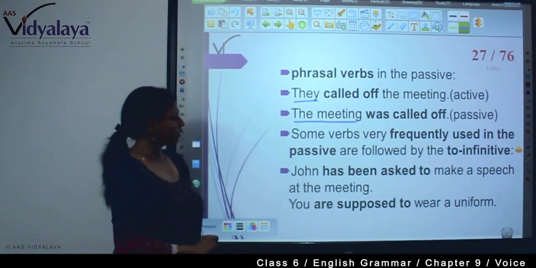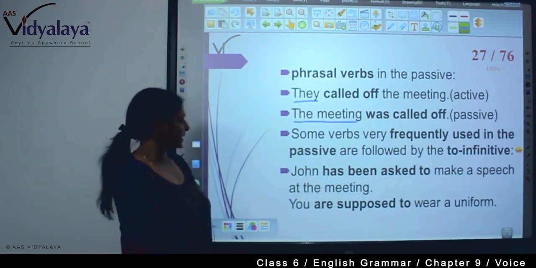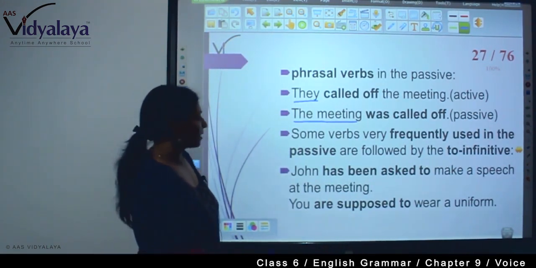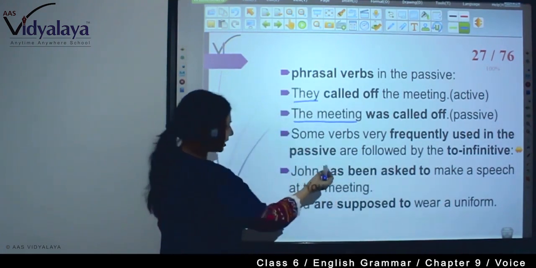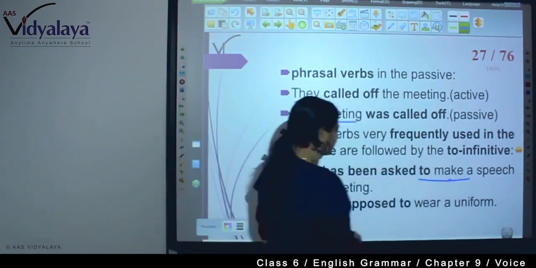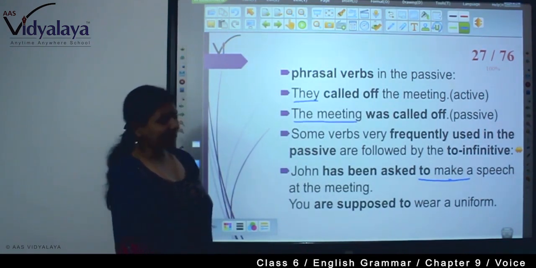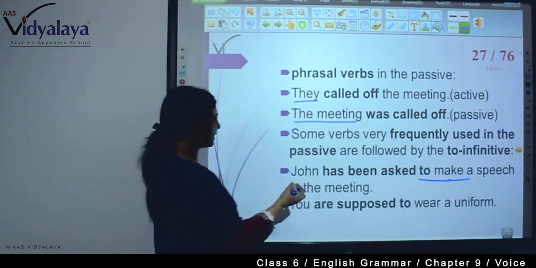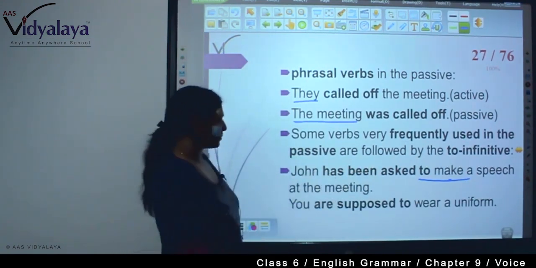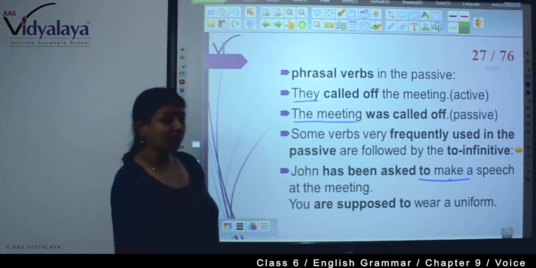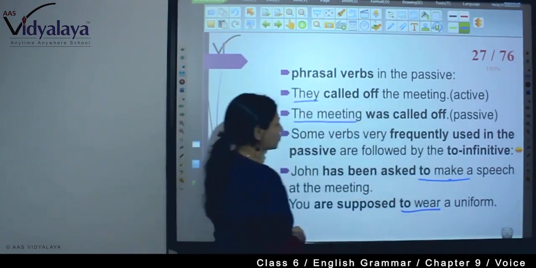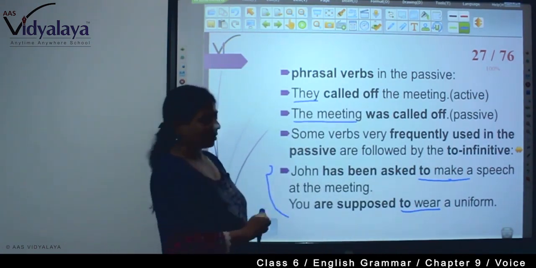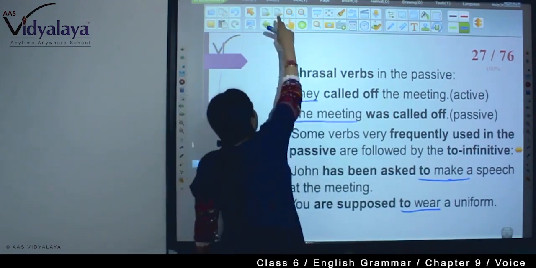Some verbs very frequently used in the passive are followed by a to-infinitive. How? John has been asked to make a speech at the meeting. See, frequently used "to". So, someone has asked John to make a speech. Here in the passive voice, John has been asked to make a speech at the meeting. You are supposed to wear a uniform. So, these are very frequently used in passive voice. These both are passive sentences, and here "to" is used.